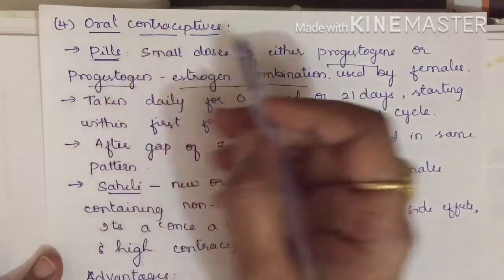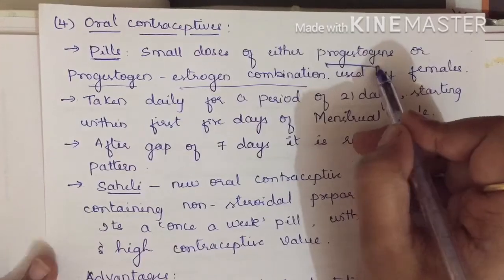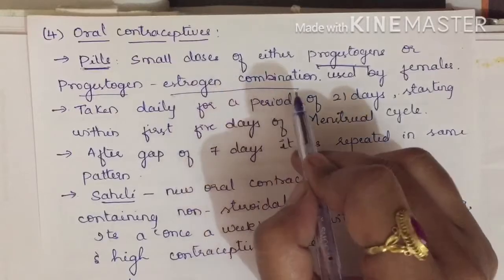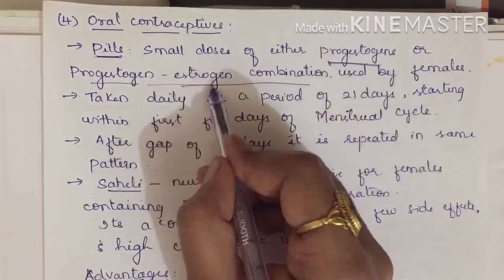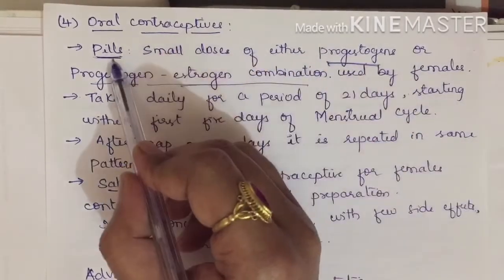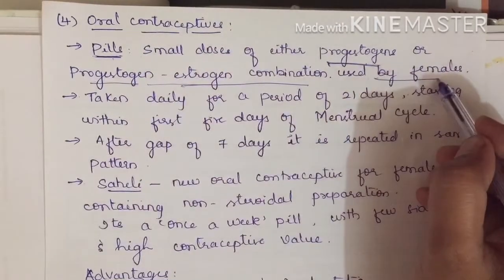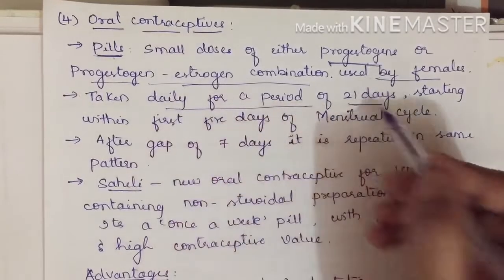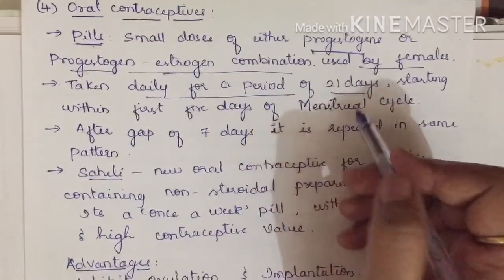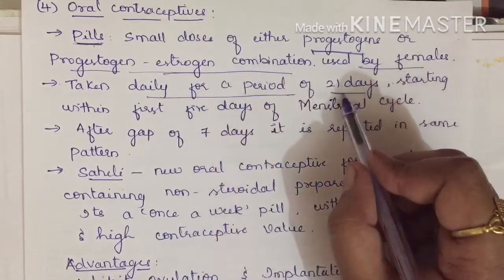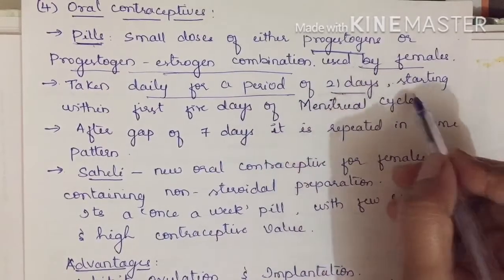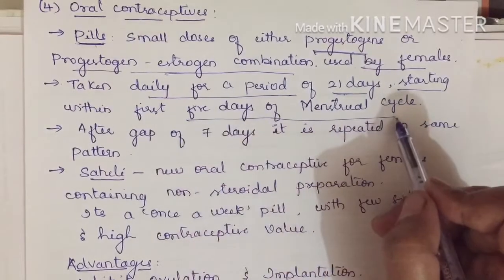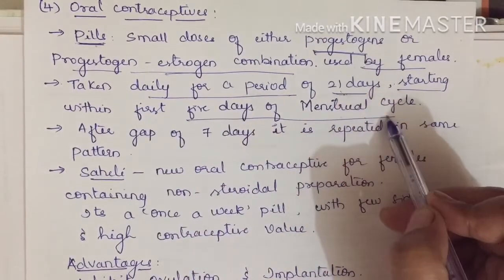These pills are used by females and are taken daily for a period of 21 days. Which 21 days? Not of the calendar. It starts within the first 5 days of the menstrual cycle.